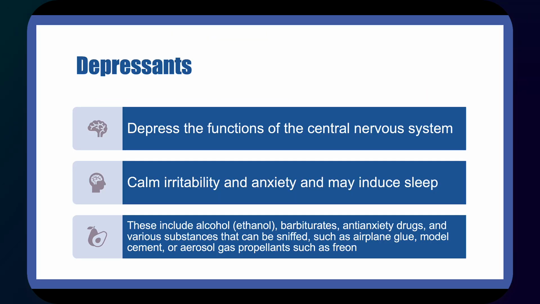Our second classification is depressants. Depressants have a calming effect on the central nervous system. They may induce sleep. If the system is relaxed too much, then the function of the system will cease. This is going to include alcohol, barbiturates, anti-anxiety drugs, and just a bunch of other things that could be sniffed, like glue, model cement, gas propellants like Freon.